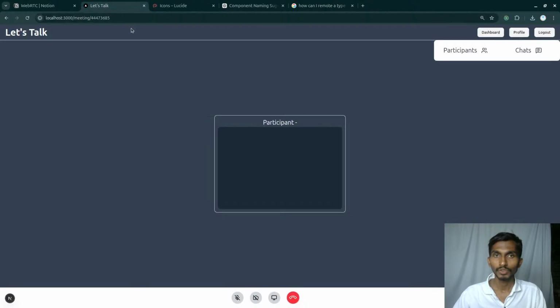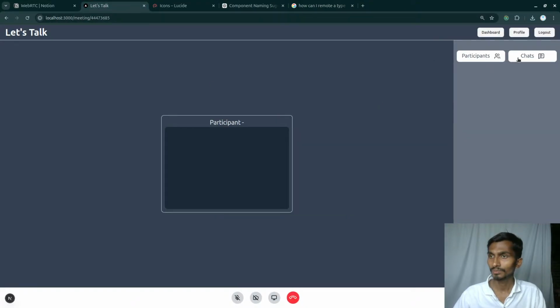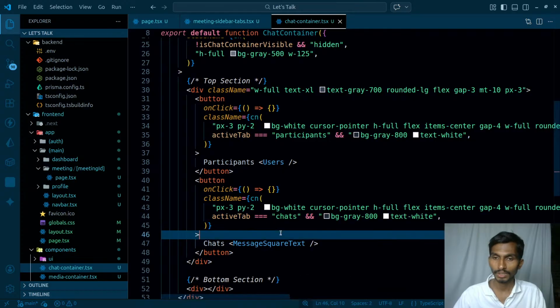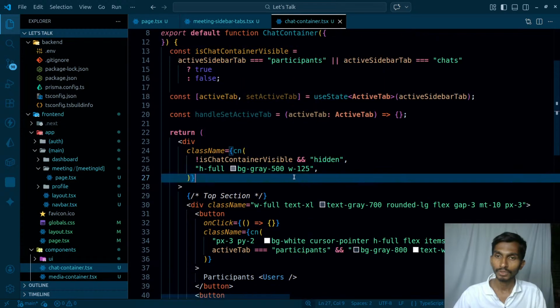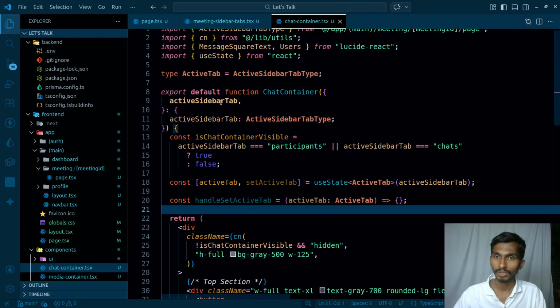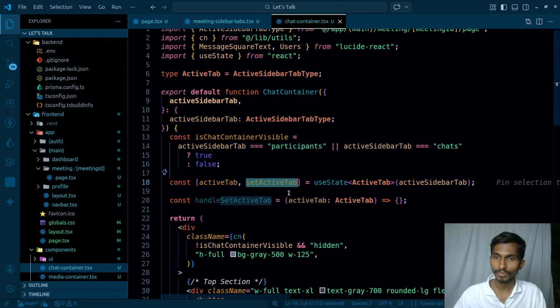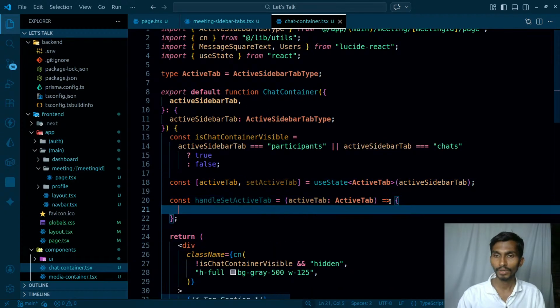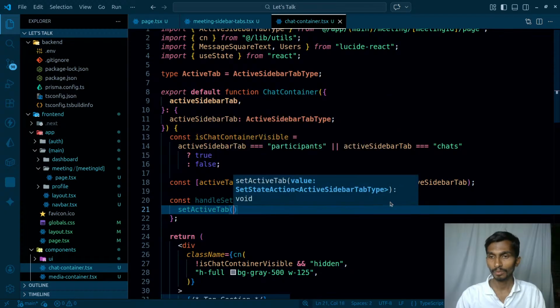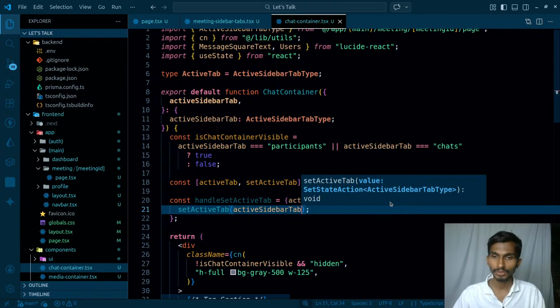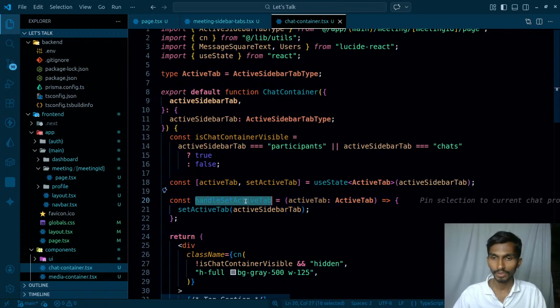Go here, check out the result. The thing is not working because of course I'm not setting them. By default they should be set to something. By default I should be getting it here. So set active, let's even check first of all. Set active tab. I will be getting the active tab. I'm going to set it like this. So this is fine as well. Whenever I click on them,